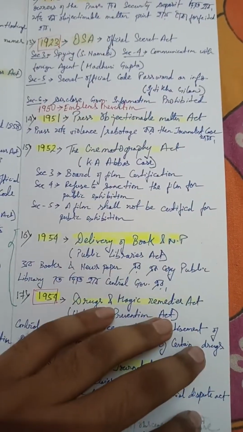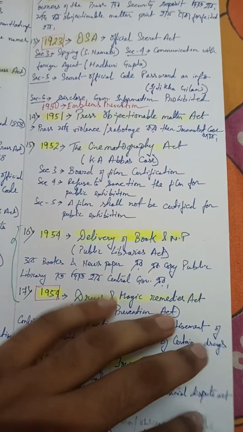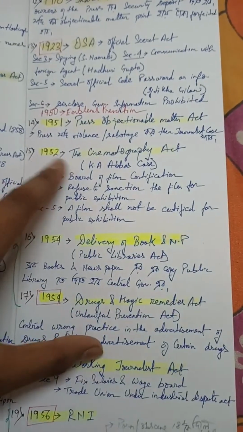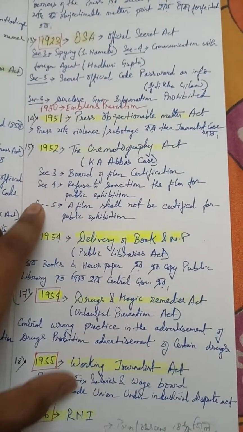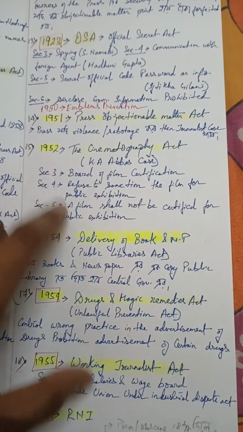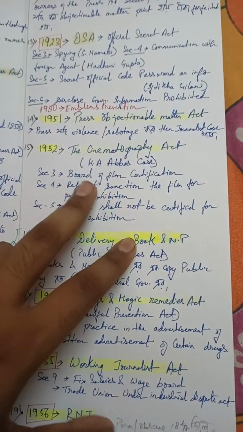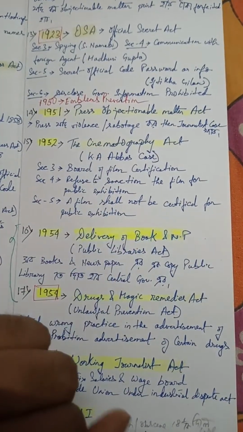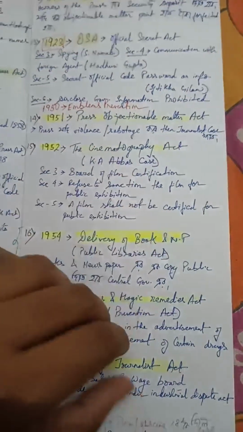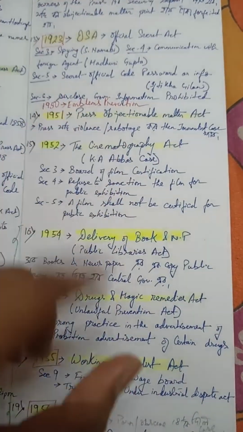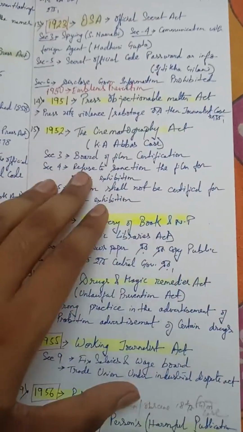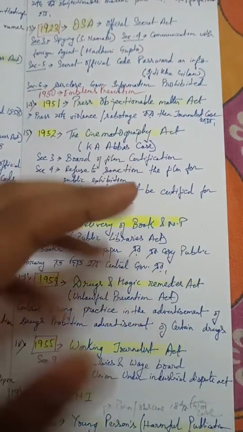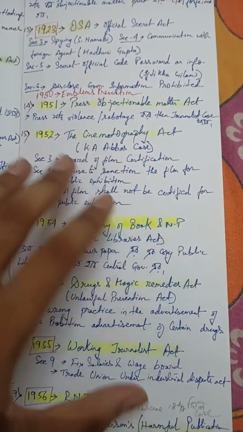Then we have the Cinematography Act, which came from the K.A. Abbas case, the landmark case. The Cinematography Act can be further divided into important sections 3, 4 and 5. Under it we have the Board of Film Certification, where the ratings are made: the adult film, the UA film, the special category film. A film shall not be certified for public exhibition otherwise. This is the main thing from where the Cinematography Act came.